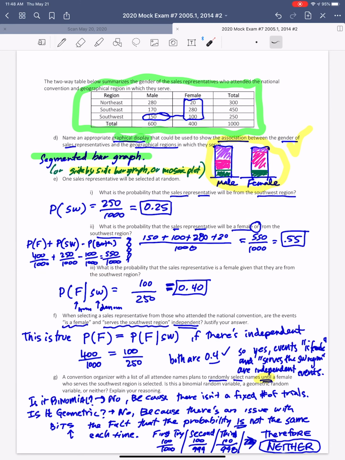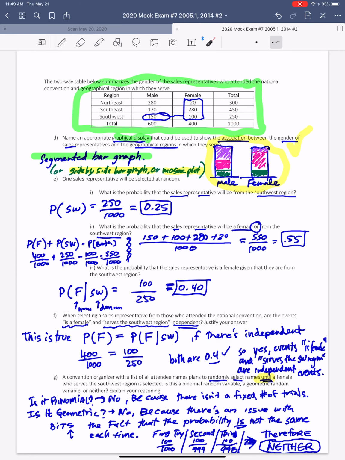All right, next question's asking, well, what is the probability that the sales representative is female given they're from the Southwest? So notice this sets up a ratio. In the numerator, I had a total of 100 from the Southwest out of a total of 250 from the Southwest. So these numbers are coming from the table up here. There's 100 women out of the total 250 in the Southwest region.